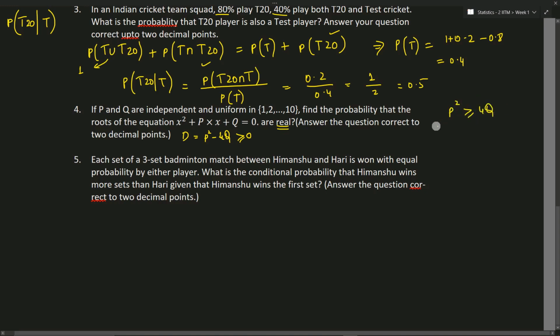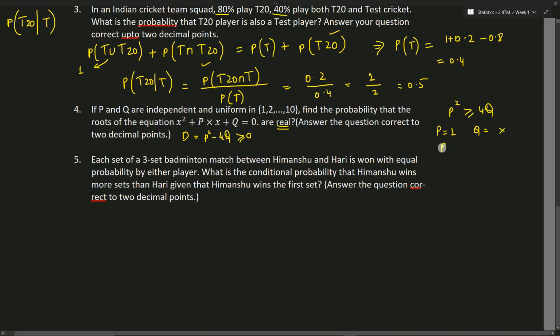So for p equal to 1, let's say, what will be the possible values of q? If we substitute 1 here, we'll have 1 square minus 4q, so we'll have no values of q.